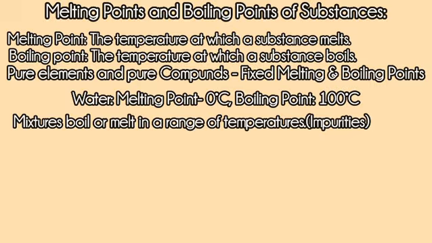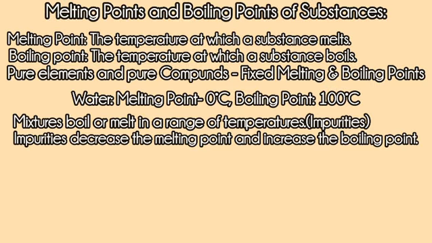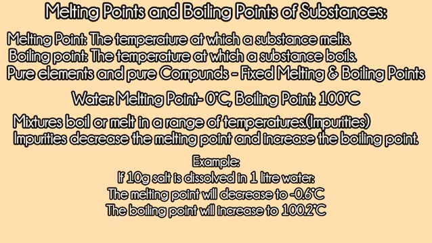What is the reason behind this? Mixtures do not have fixed melting and boiling points due to the impurities they have. As I told you, pure substances have fixed melting and boiling points, but mixtures contain impurities. Impurities decrease the melting point and increase the boiling point of the substance. For example, if we dissolve 10 grams of table salt, sodium chloride, in 1 liter of water, the melting point of water will decrease to minus 0.6 degrees from 0 degrees, and the boiling point will rise to about 100.2 degrees Celsius from 100 degrees.